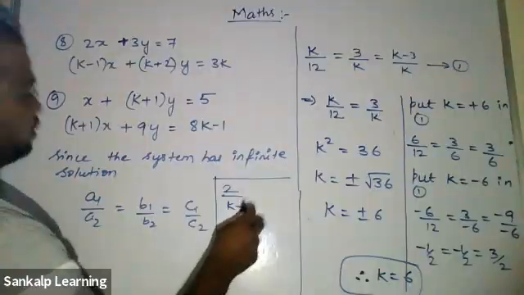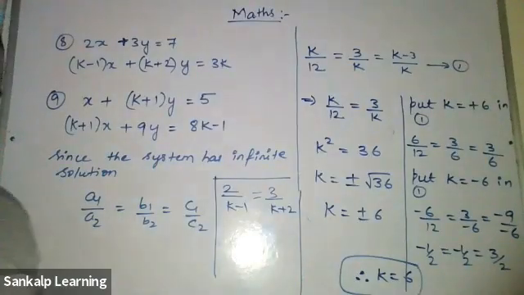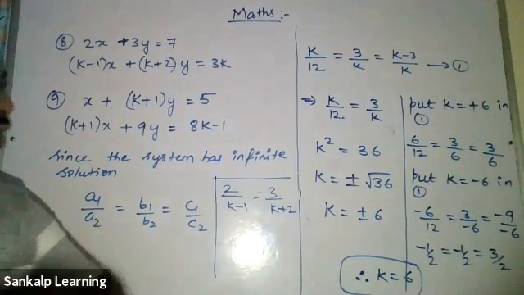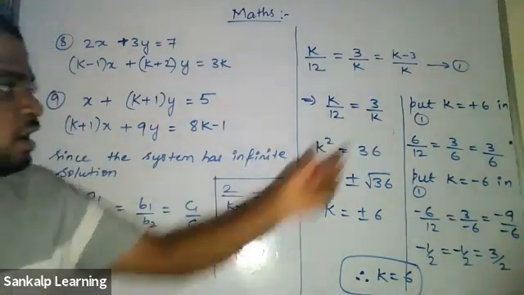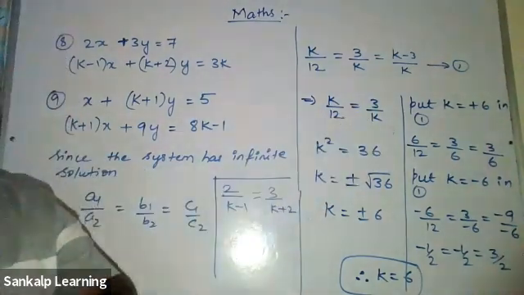Okay, 3 by K plus 2, isn't it? After this, I have doubts. What can be done here? Last time we did this. Here also I have done this. What did I do here? After this, what did I do here? Cross multiply. I do the same thing, cross multiply.